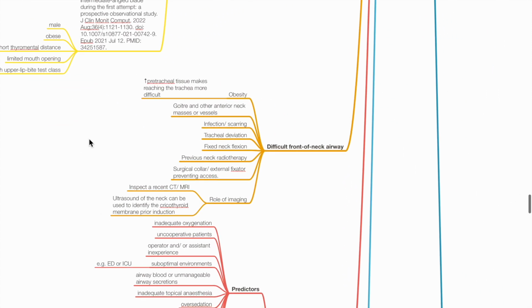Predictors of difficult front of neck airway include obesity, goiter and other anterior neck masses or vessels, infection, neck scarring, tracheal deviation, fixed neck flexion, previous neck radiotherapy, surgical collar or external fixator preventing access.